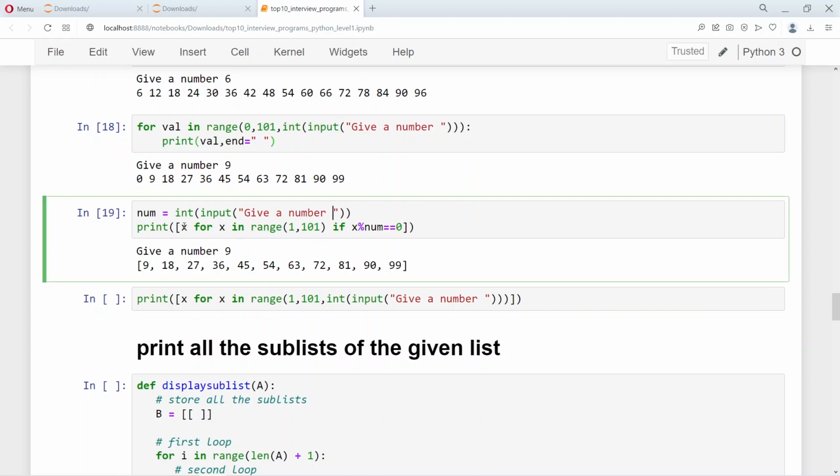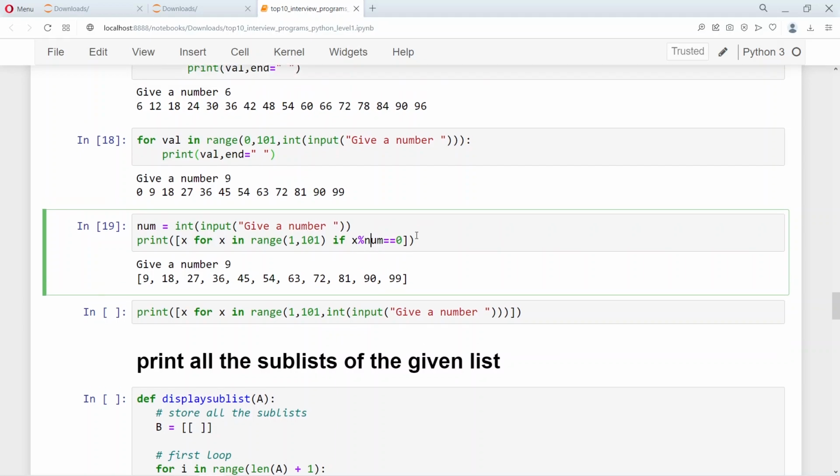So this is a list comprehension where, you can even read this as x, set of all x such that x is in the range of 1 to 101, and x divided by the number is equal to 0. That is, x mod of the number is equal to 0, which means print all x which are in the range 1 to 101 if the x value divides exactly by the given number. So this is the list comprehension way of doing it.